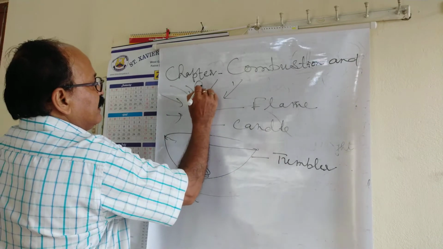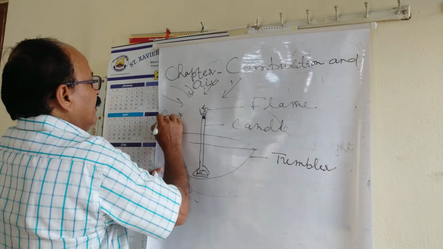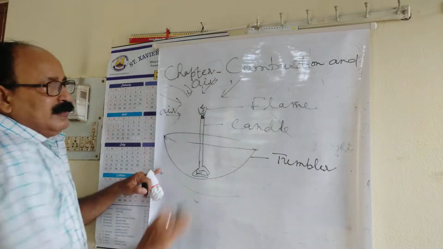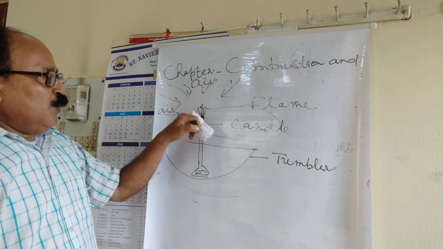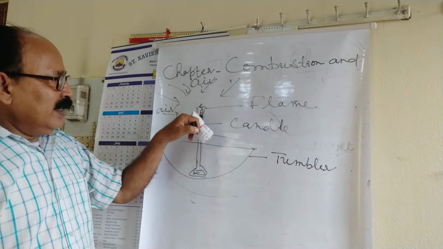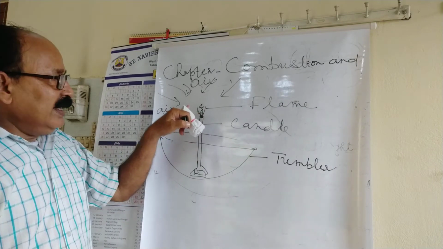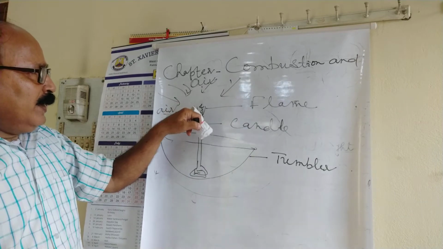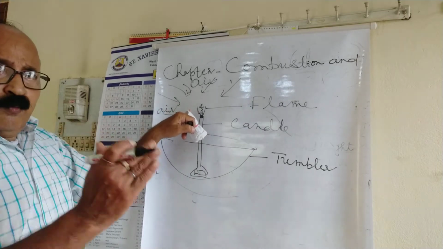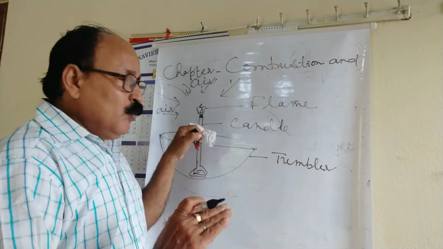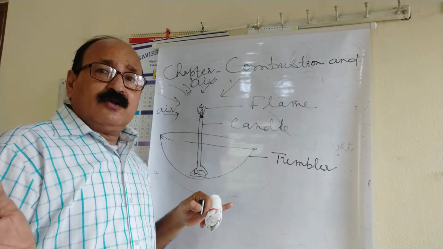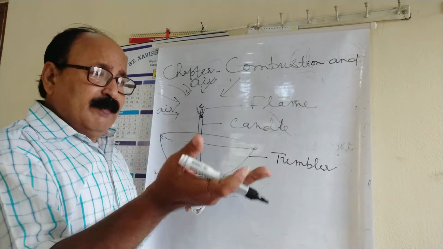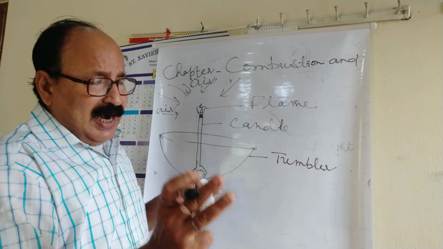Air is coming here, and that's why the wick of the candle gets lighted and it remains in a continuous phase. There may not be any kind of flickering tendency, but if air moves more rapidly, there will be a chance of flickering. It may flick to the left or to the right.